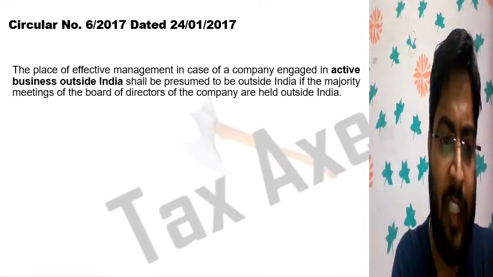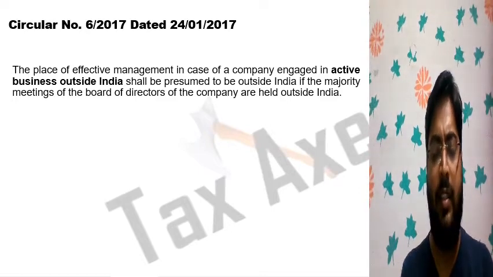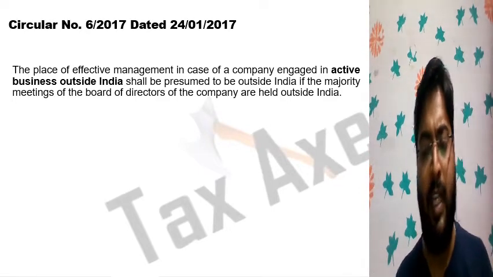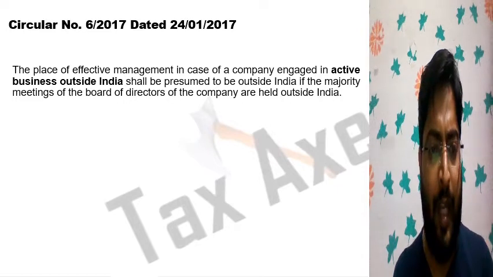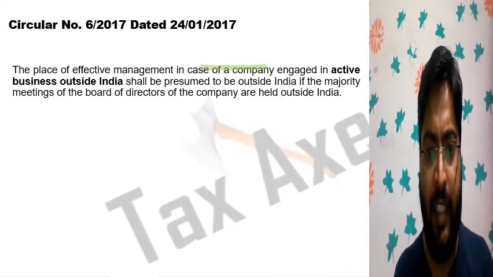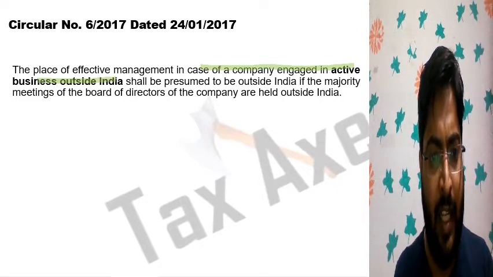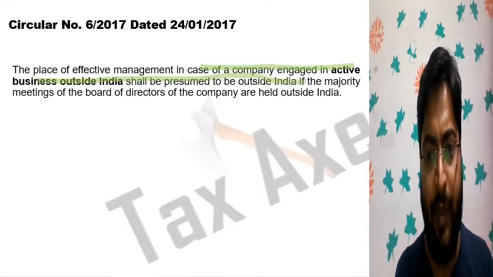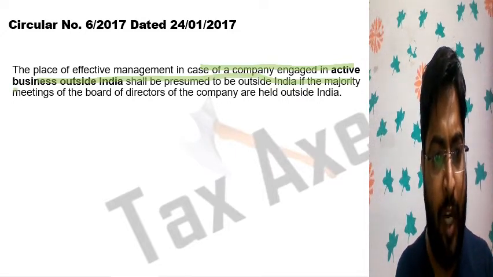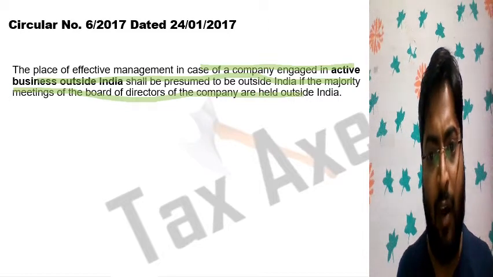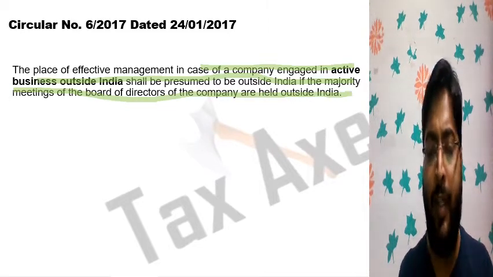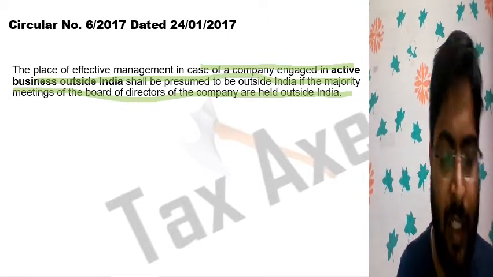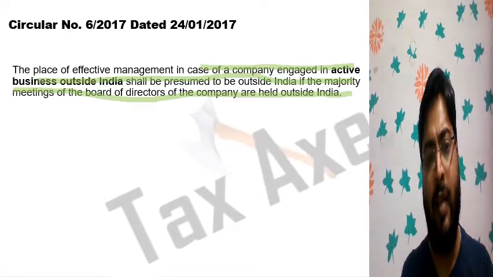There is also one other concept for determination of POEM. The place of effective management in case of a company engaged in active business outside India shall be presumed to be outside India if the majority meetings of the board of directors of the company are held outside India.